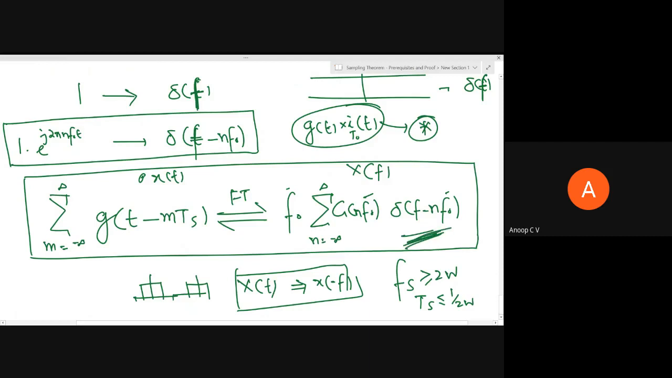Now in the next class, we'll straight away prove the sampling theorem, and we'll move ahead with the proof and the further baseband signaling techniques. So that's it for today's session. If you were comfortable with the Fourier series part and Fourier transform part, please feel free to skip the last part. That's it. Thank you.